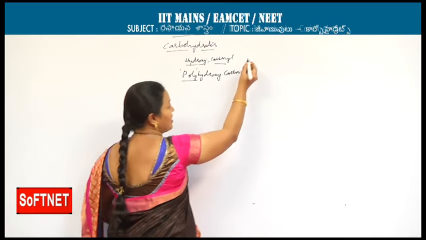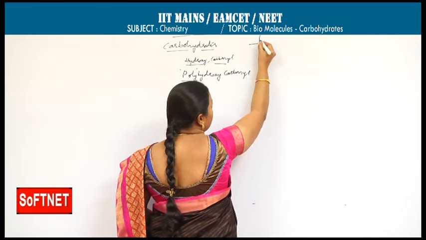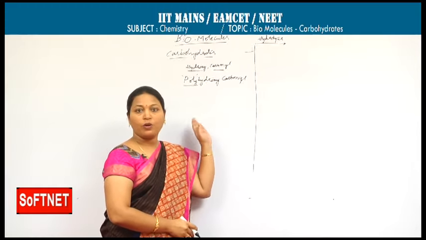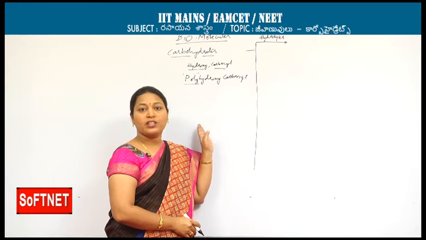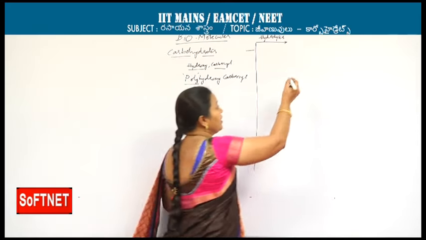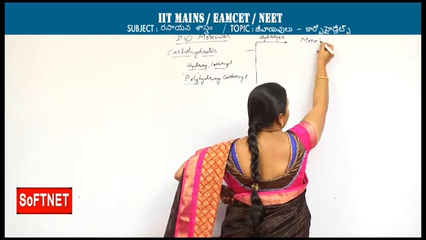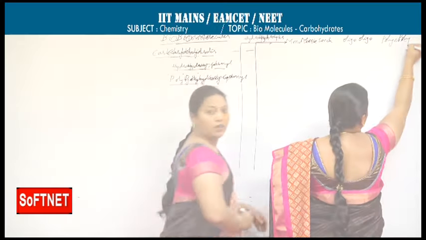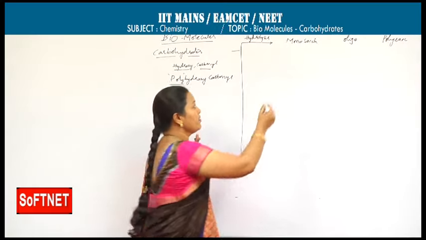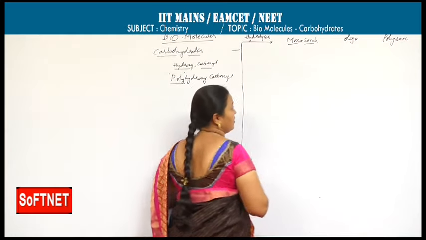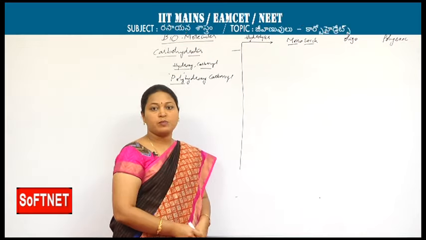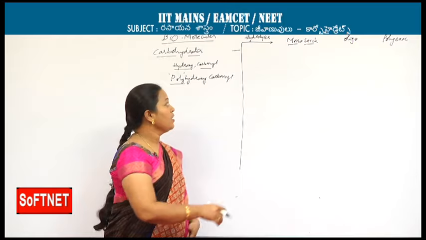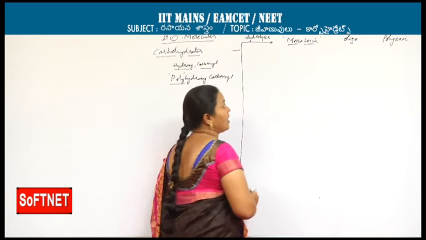These can be classified into various types based on hydrolysis. Based on the units that are produced when a carbohydrate is hydrolyzed, they can be classified into monosaccharides, oligosaccharides and polysaccharides. In all three, the word saccharide is present. In Latin, saccharum means sweet taste, nothing but sugar. Monosaccharides cannot be further hydrolyzed.